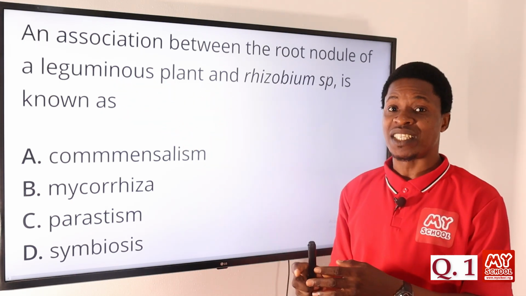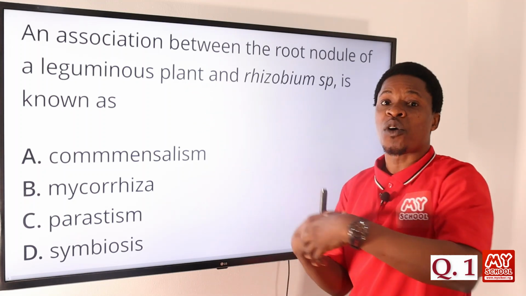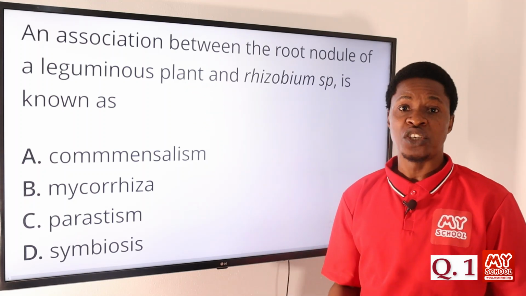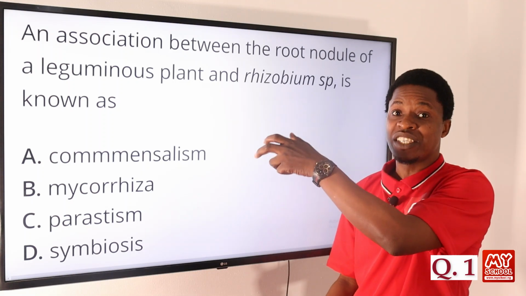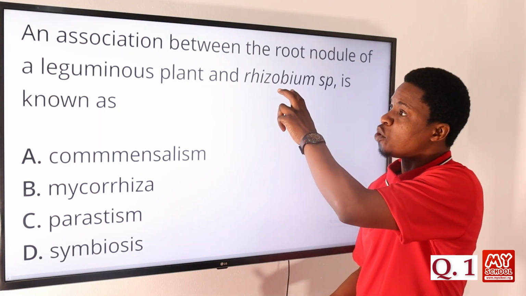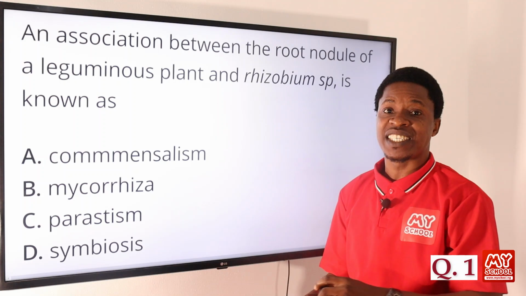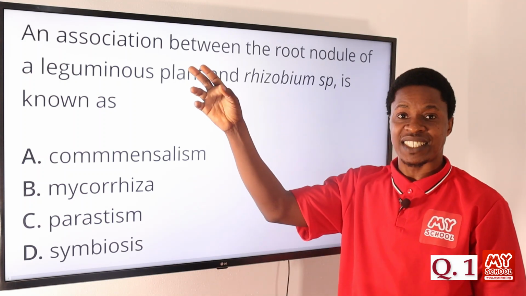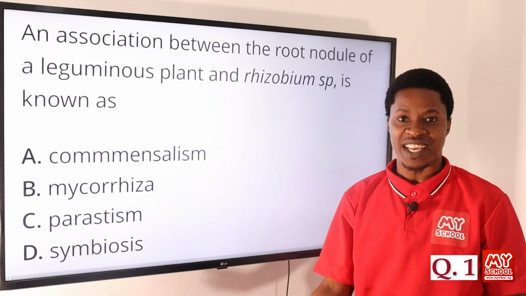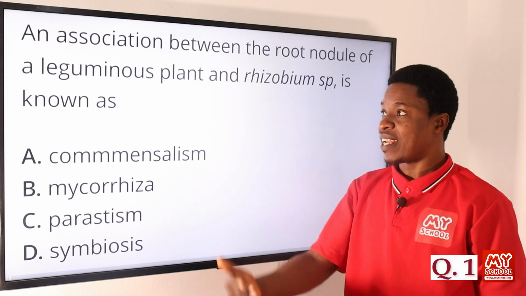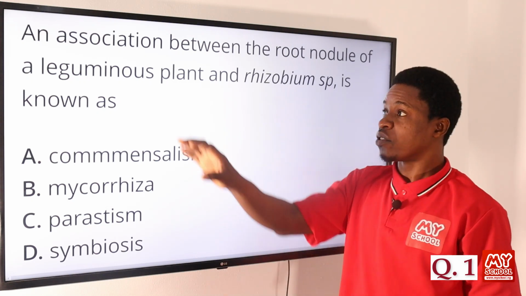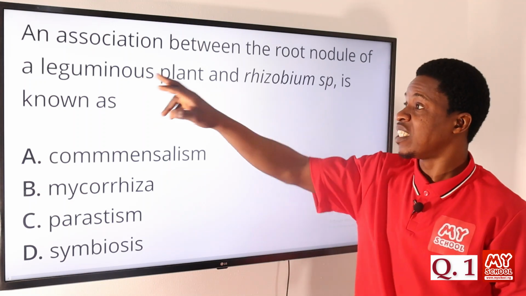Once that attack is made, it will cause a nitrogen fixing nodule. It will produce that. So when it does that, this will be able to convert the atmospheric nitrogen that the plant needs into ammonia, okay. In such manner, the nitrogen is now being produced for the plant to get. So in that way, the plant has benefited.